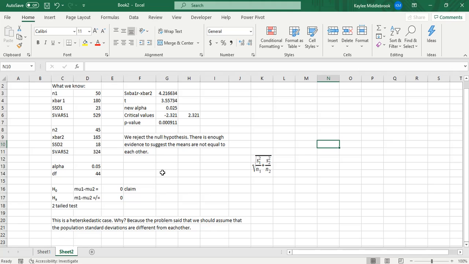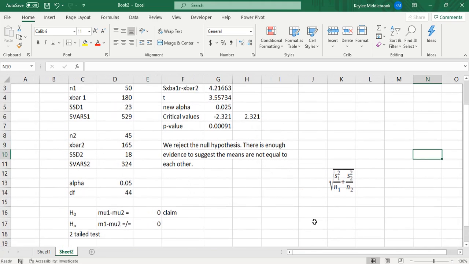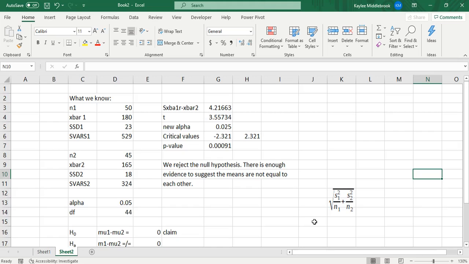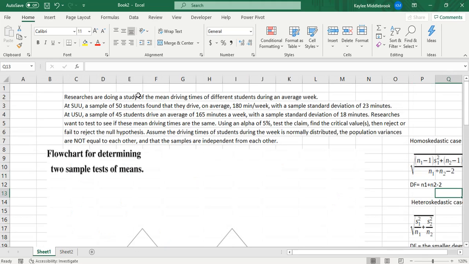Okay, so the first thing I did was I went through and wrote down all of the information that I knew, which was our n1 was 50, our sample mean 1 was 180 minutes, and our sample standard deviation 1 was 23 minutes, and that was for our SUU students. And then our n2 was 45, our sample mean 2 was 165 minutes, and our sample standard deviation 2 was 18 minutes, and that was for the USU students. And our alpha is 5%. That's all that we know as of right now.